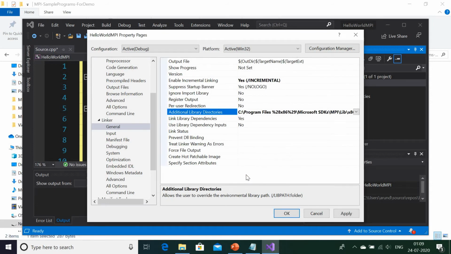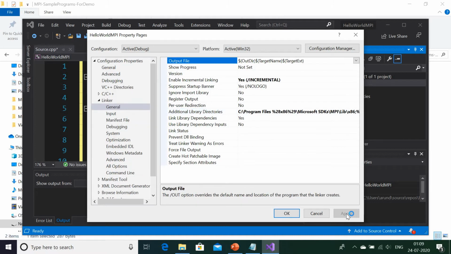And now this is how the lib path you are setting for our MPI installation. And don't forget to click Apply. So for Windows, there is a bit of overhead in this path setting, and that you will have to bear. For Linux, it's quite easy because you are using your IDE.